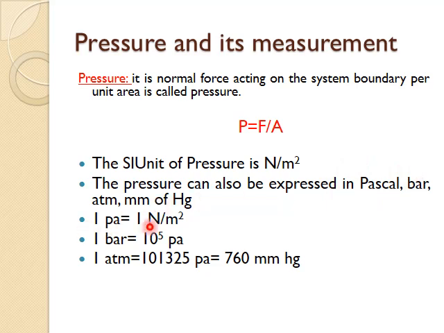And 1 Pascal equal to 1 Newton per meter square. Please remember these conversions, which are very helpful for solving problems. 1 Pascal equal to 1 Newton per meter square. 1 bar equal to 10 to the power 5 Pascal. And 1 atmospheric pressure equal to this much Pascal, which is equal to 760 mm of Hg.